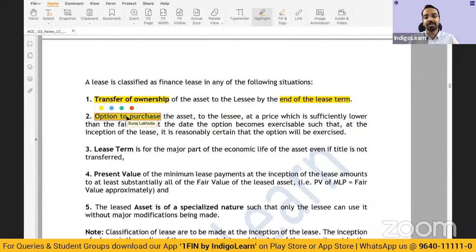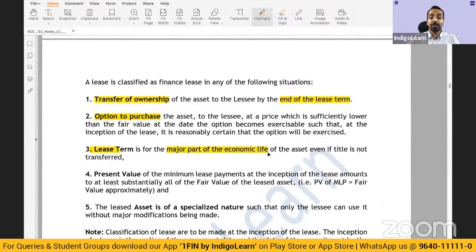So what the standard says is, yes, at the end of the lease period, there is a title transfer. In substance, you can consider that the title has been transferred today, and hence the lessor will recognize it as a sale and the lessee will recognize it as a purchase. Then lease term is for the major part of economic life.